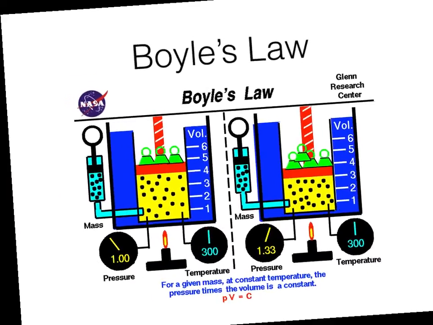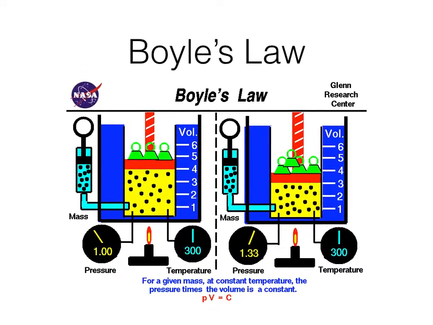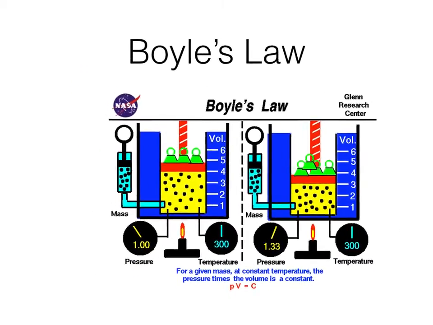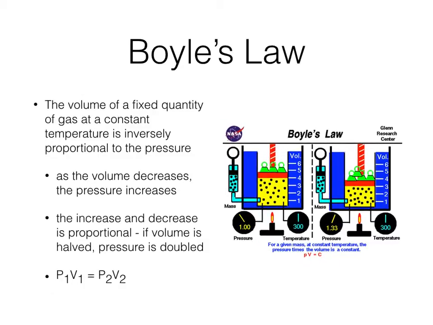First up is Boyle's law. One of the things that we know about Boyle's law is that pressure and volume are inversely related, meaning as my volume increases, my pressure decreases. Or conversely, when my volume decreases, my pressure had to have increased. And this change is proportional. So if I double the pressure, I halve my volume. If I halve my volume, I double my pressure, and so on.